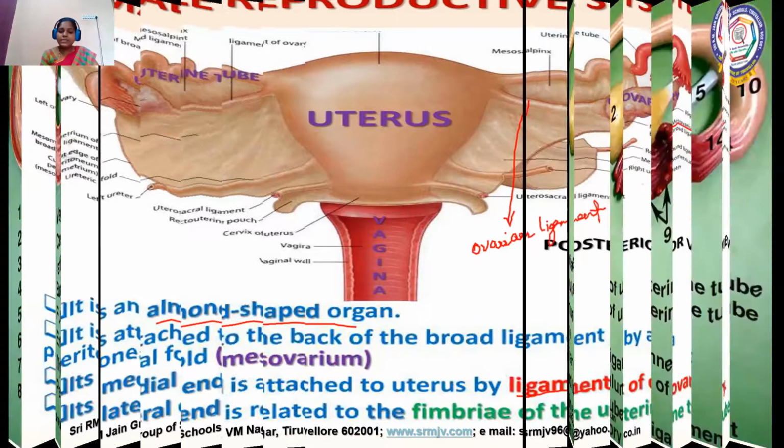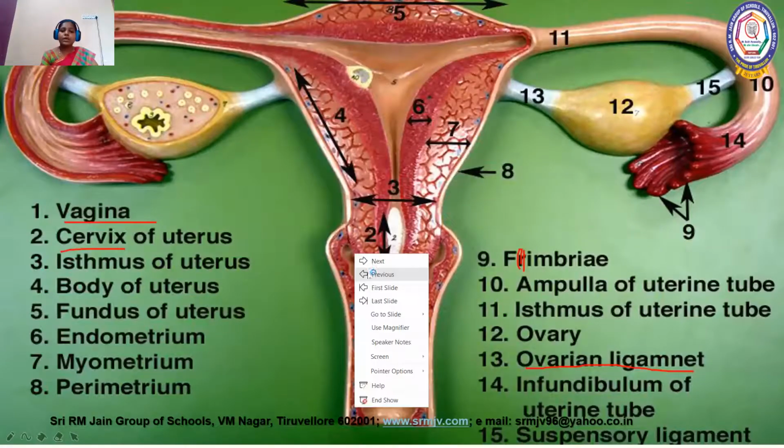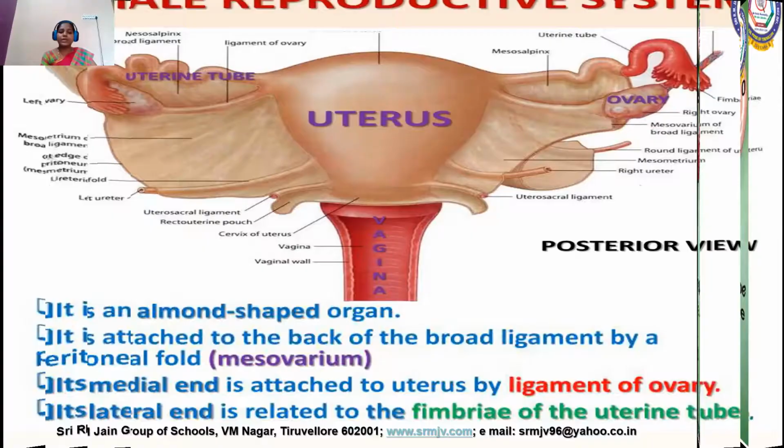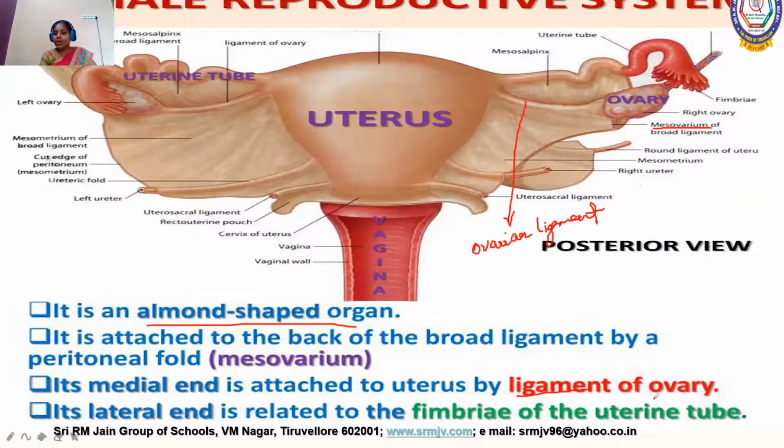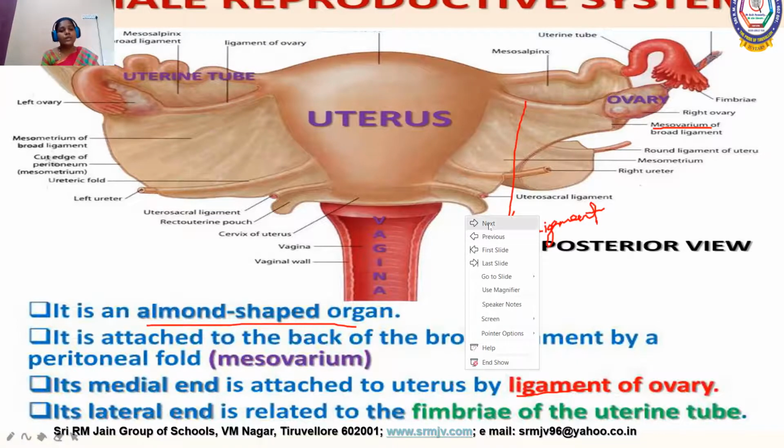Then its lateral end is in contact with the fimbriae, the finger-like projections of the uterine tube. When we learn about the uterine tubes, we'll see the importance of the fimbriae. So this is how ovaries are located in the pelvic cavity of the human female.